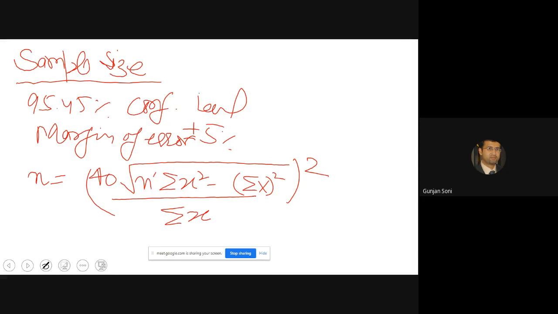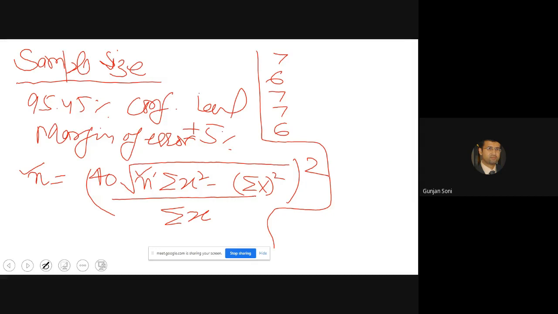Where n is your sample size, n dash is your preliminary sample size, and x represents the readings. If we take an example where we take 5 readings, and in minutes the readings are 7, 6, 7, 7, 6.